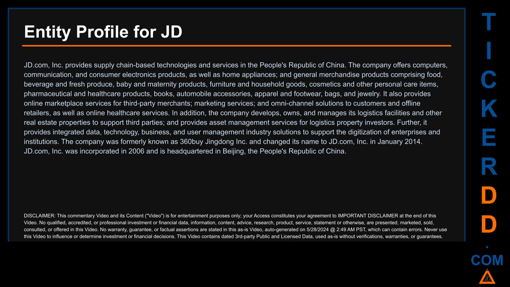The company was formerly known as 360 by Jingdong Inc. and changed its name to JD.com, Inc. in January 2014. JD.com, Inc. was incorporated in 2006 and is headquartered in Beijing, the People's Republic of China.